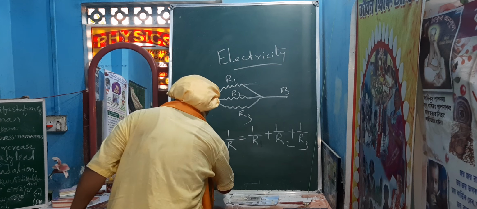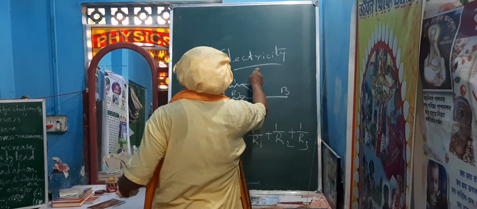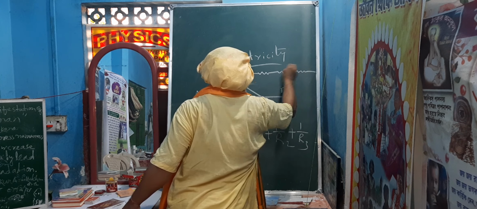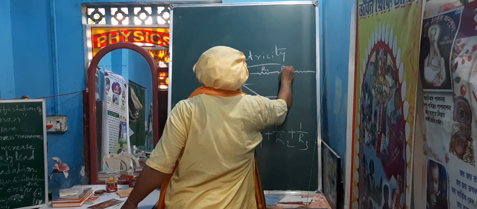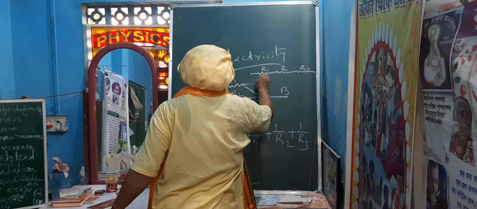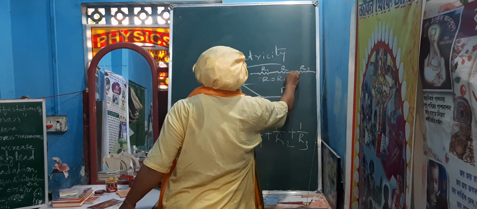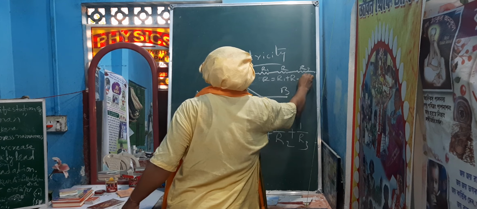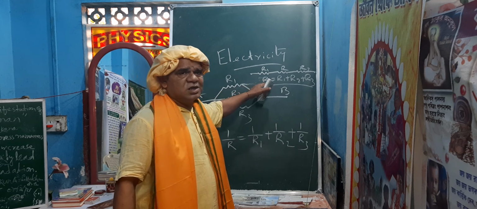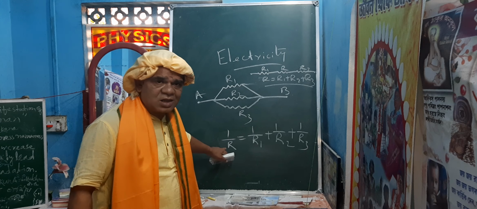So in case of parallel connection, 1 by R is equal to this, and in case of series connection, we have already discussed that when it is R1, R2, R3, between A and B, then R is equal to R1 plus R2 plus R3. So this is the equivalent resistance in series connection, and this is the equivalent resistance in parallel connection.